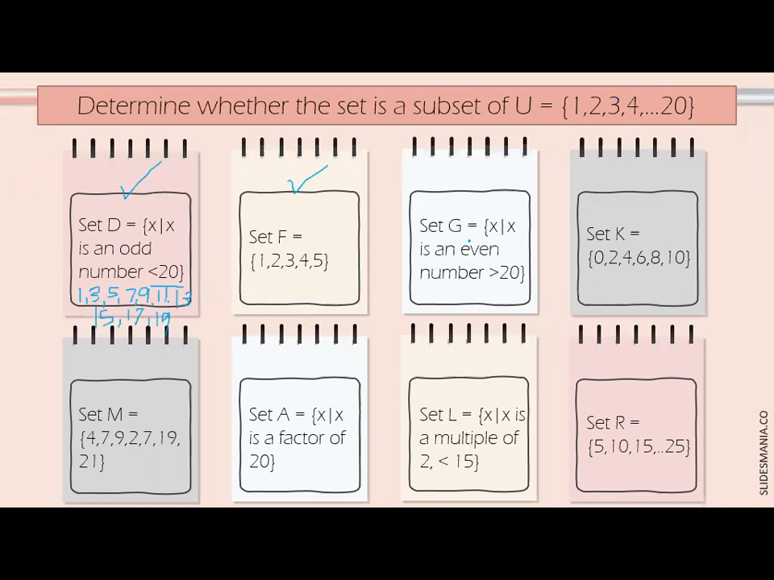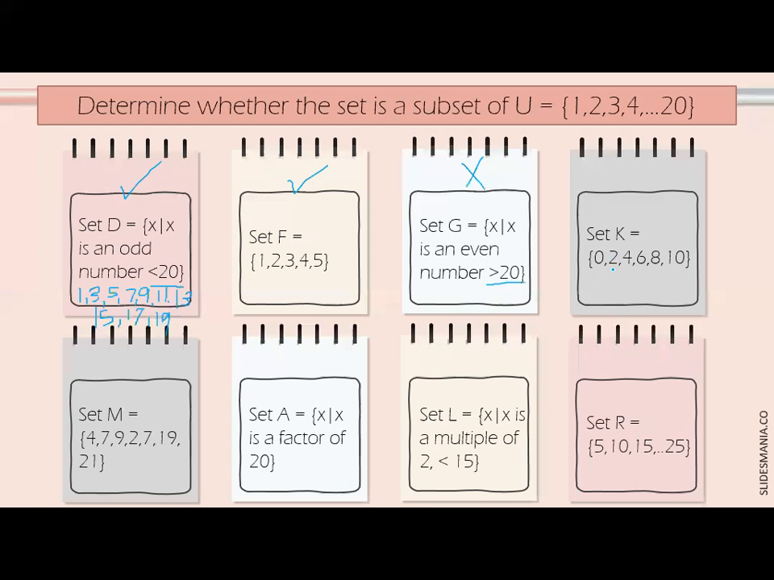How about set G? We have X such that X is an even number. When we say even number, those numbers are divisible by 2. Pero meron pa siyang isang rule. Greater than 20. What are the even numbers greater than 20? We have 22, 24, 26, and so on. Is that a subset of the universal set? No po. Nakalabas po siya. Yes, it's not included. Okay, that's why it's not a subset of universal set.